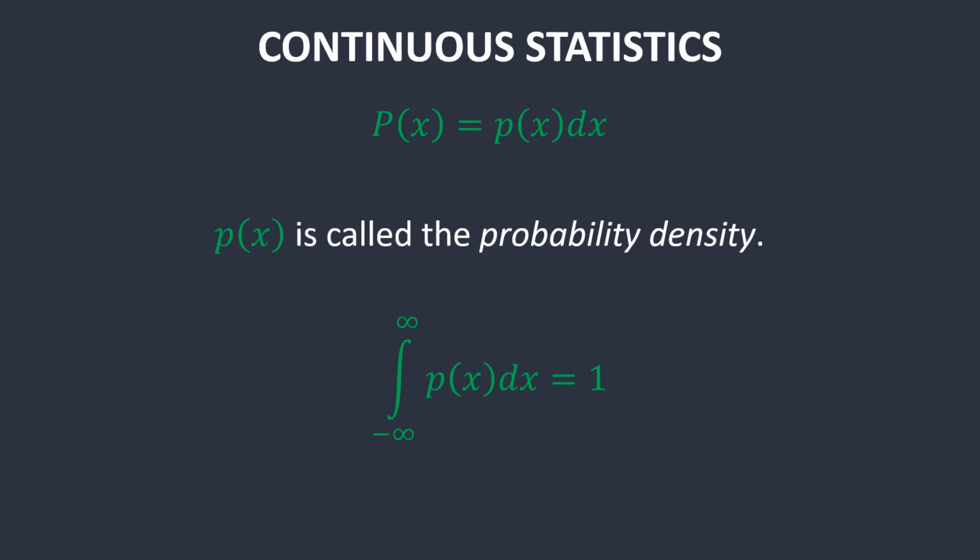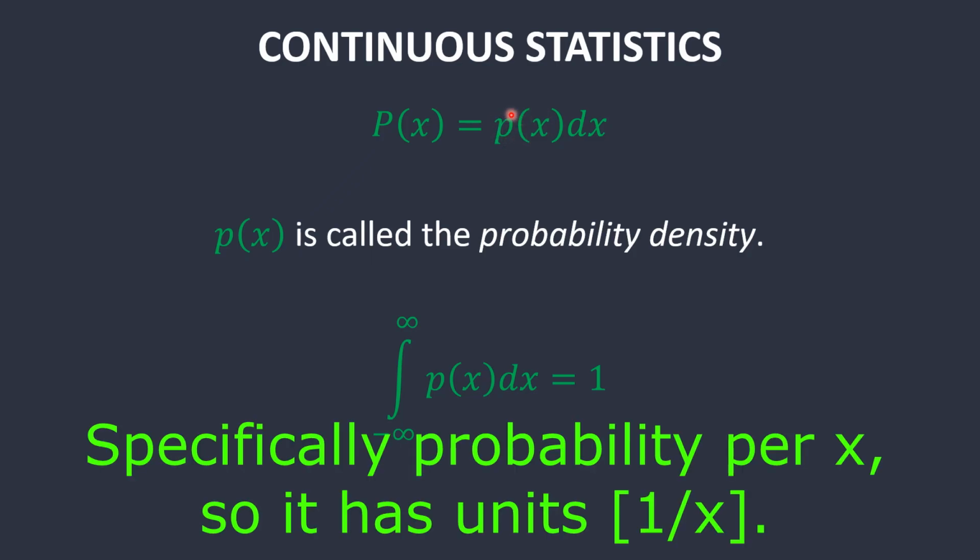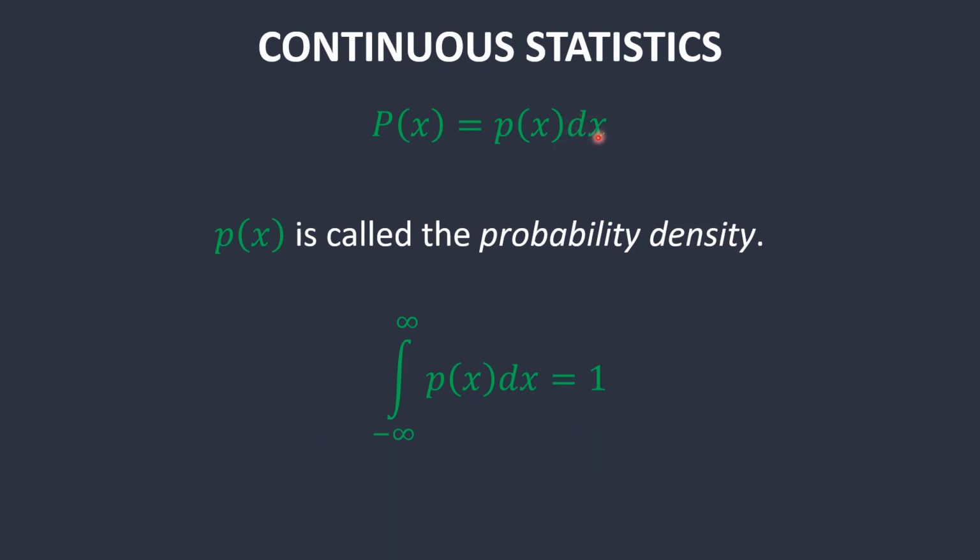What if you have a continuous set, or a set that has so many data points that it is essentially continuous? Then you can use continuous statistics, which use the probability of some x is equal to the probability density times the small change in x. This is called the probability density because it tells you the probability for any given x value. And when you multiply it by this dx, you're getting rid of that unit of 1 over x, and so it becomes the unitless probability.